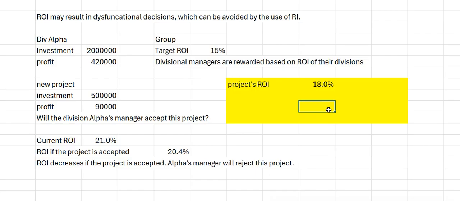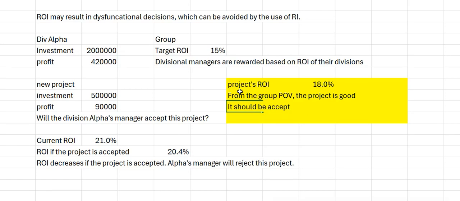Keeping this division aside, think from the group's point of view. The group has a target ROI of 15%. This project has an ROI of 18%. Doesn't it look like a good project? From the group point of view, the project is good and should be accepted.